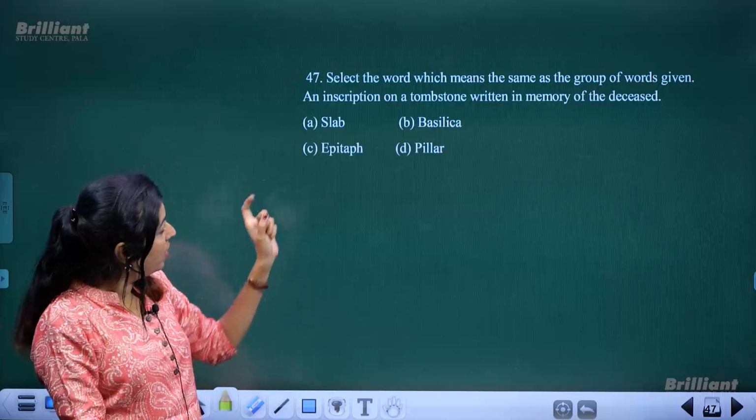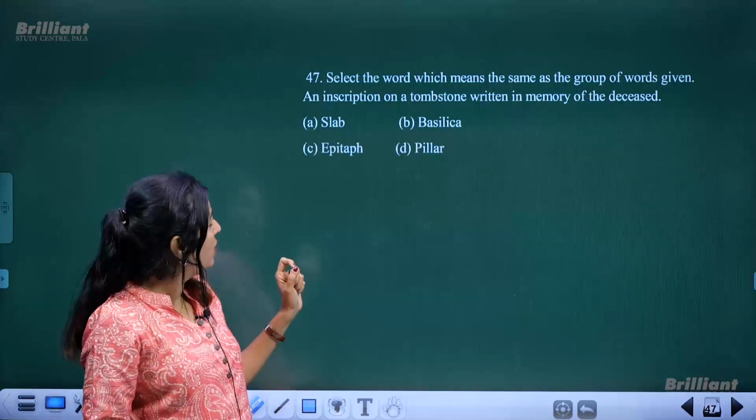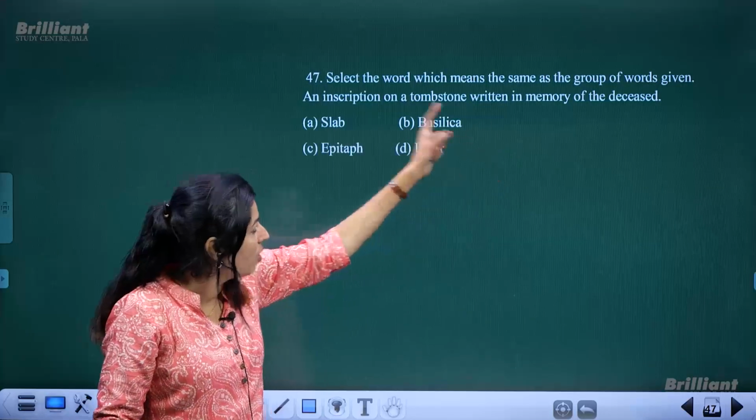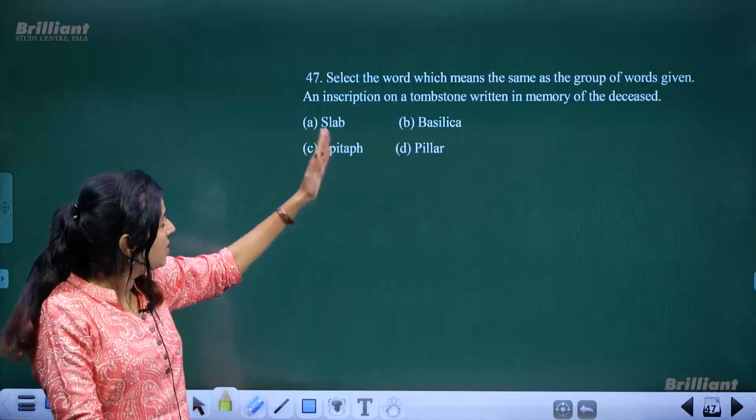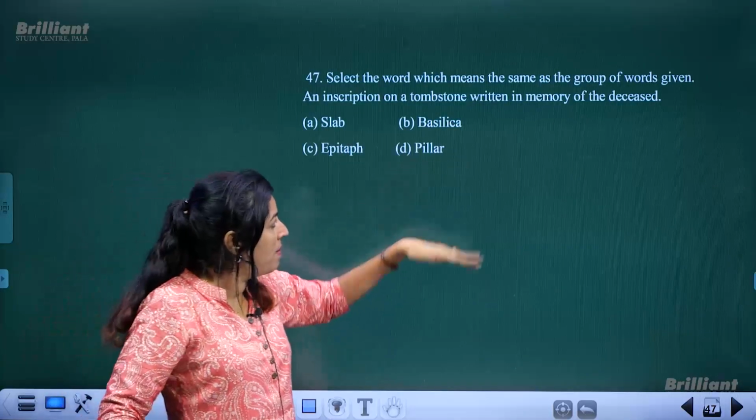The next is select the word which means the same as the group of words. That means give a one word for the sentence. An inscription on a tombstone written in memory of the deceased.